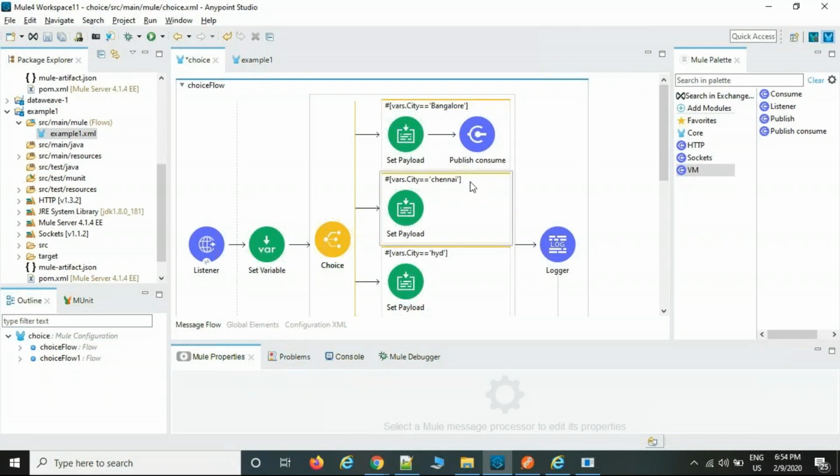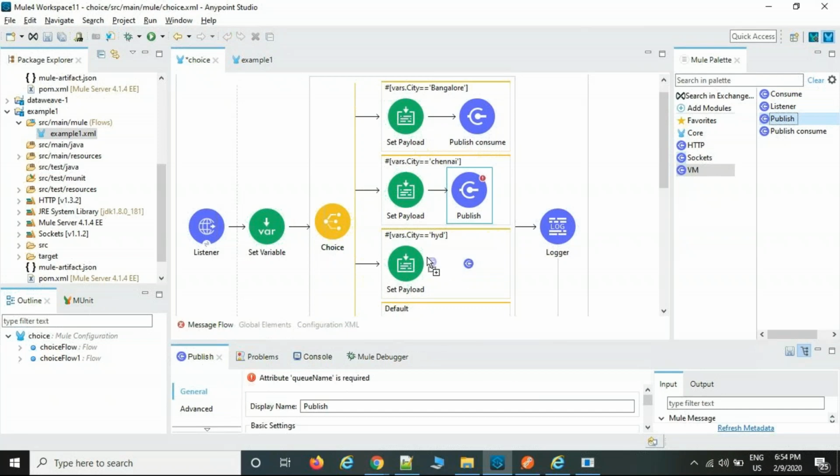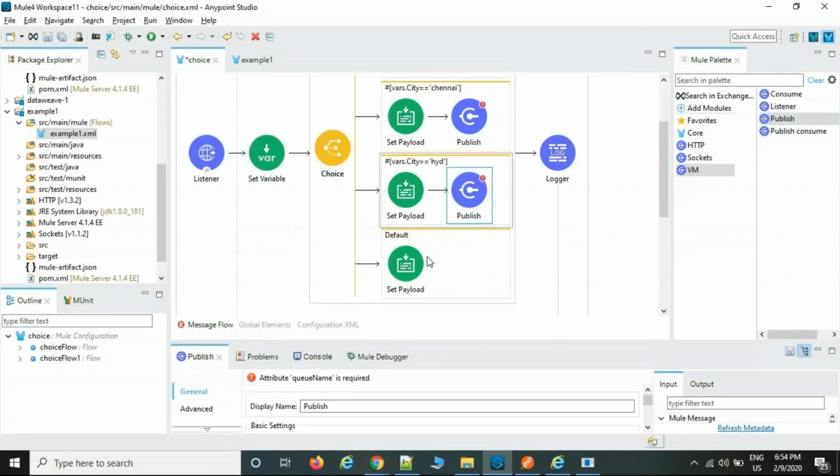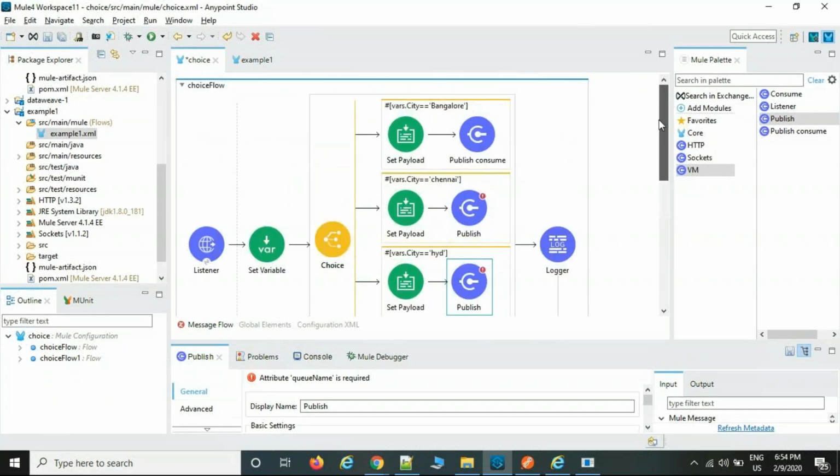If I want a separate thread, then go for the VM publisher, and three different queues and three receivers need to be created. That is up to your wish, whether you want to create it as publisher or consumer. So this is also one more scenario. Okay, any doubt here?